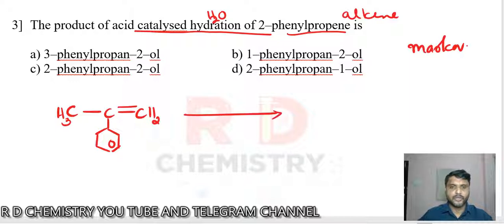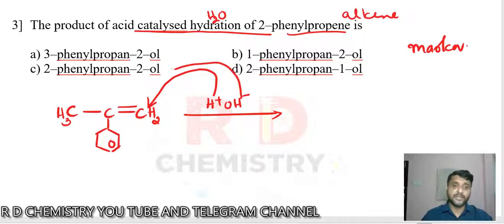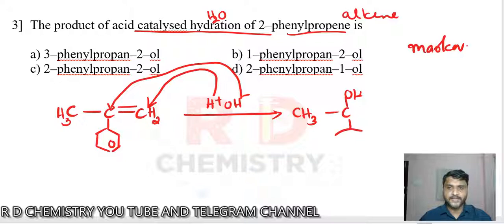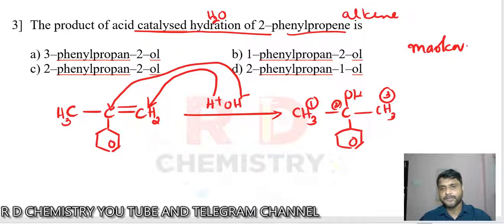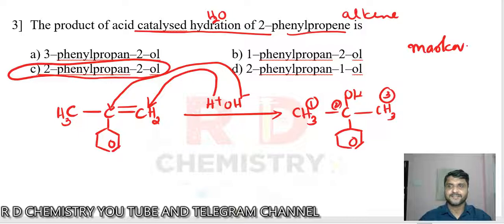Now we have to add a water molecule. Let me add H plus and OH minus. Overall addition is nothing but a water molecule. According to Markovnikov's rule, the positive part of the reagent gets attached to the double bonded carbon containing more hydrogen atoms, and the negative part gets attached to the double bonded carbon containing fewer hydrogen atoms. So we are going to get CH3, COH, then attach the benzene here, and then single bond CH3. So carbon number 1, 2 and 3. Without the benzene it is 2-propanol, propan-2-ol; with the benzene, 2-phenyl propan-2-ol, option number C, correct?